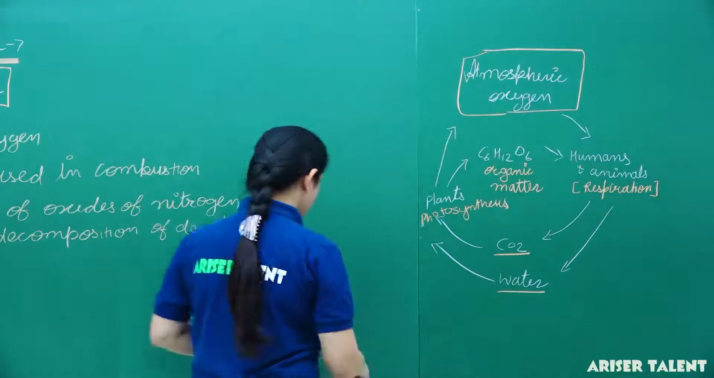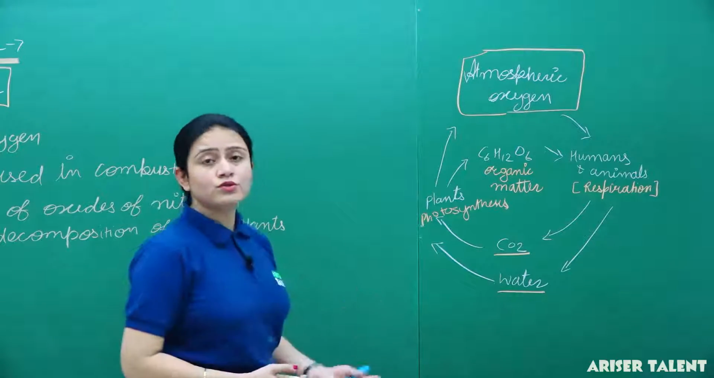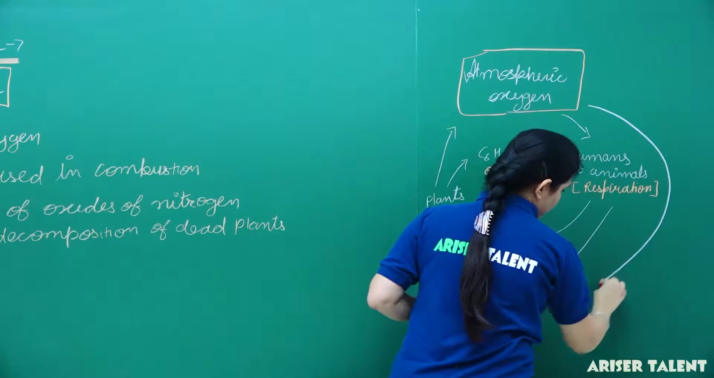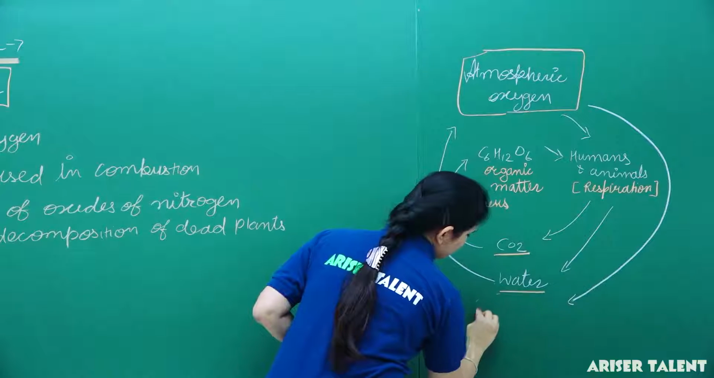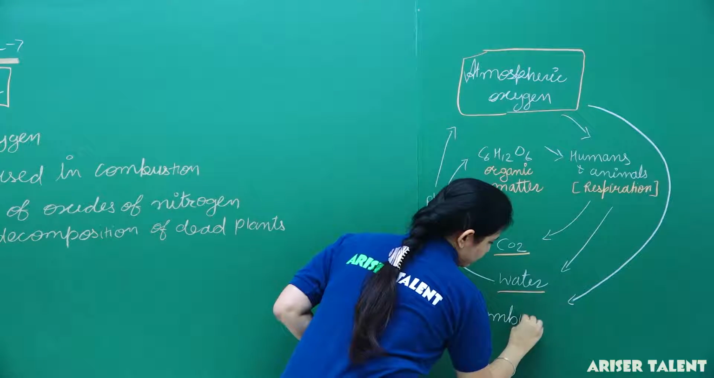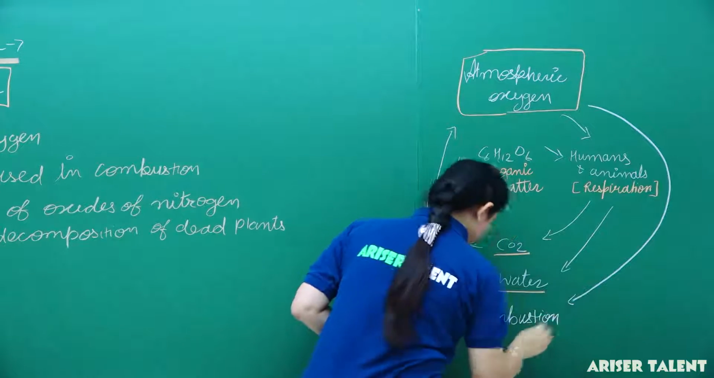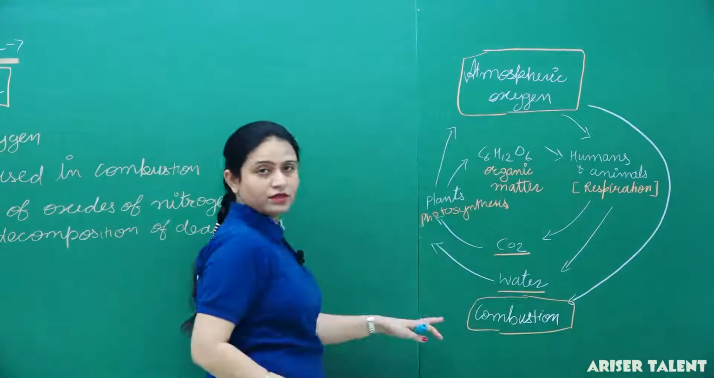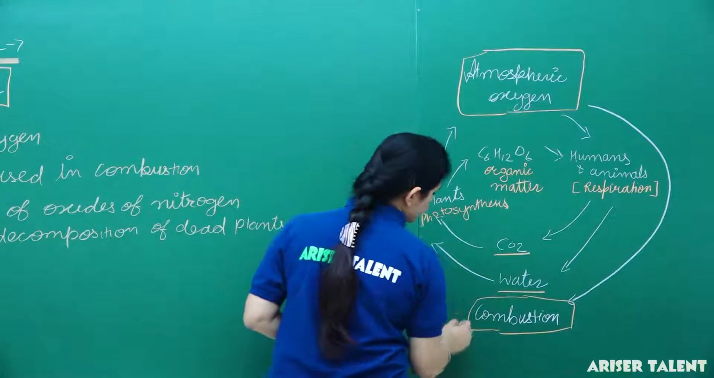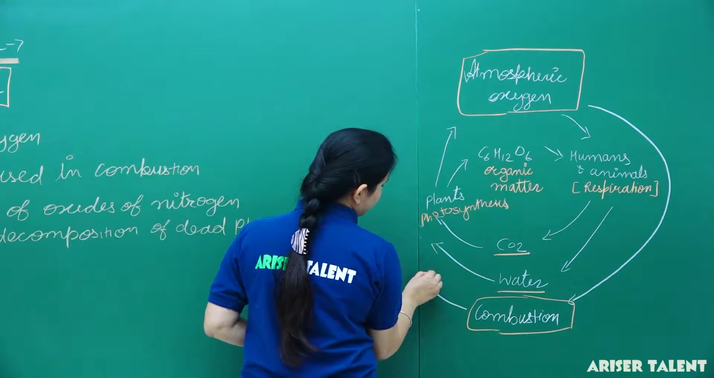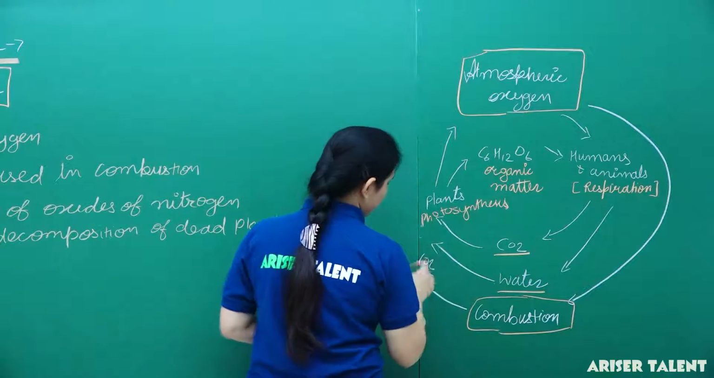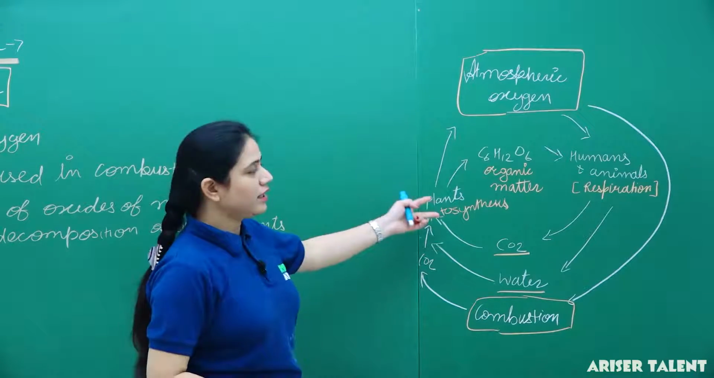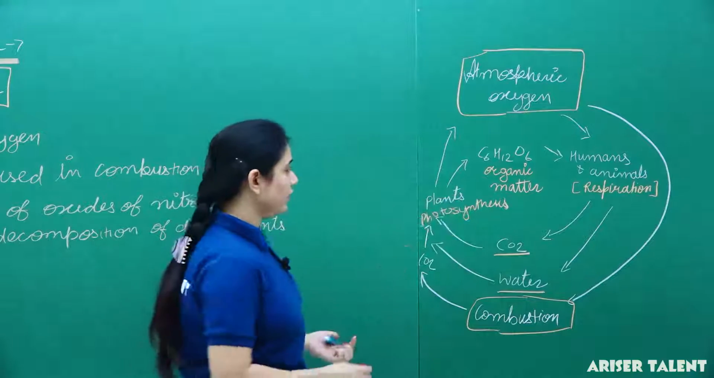Okay, beside it, as I told you, oxygen is also used in the combustion of the hydrocarbons, mainly of the hydrocarbons, okay, and by the process of combustion they release carbon dioxide, and this carbon dioxide is again taken by the plants for the process of photosynthesis, and again they release oxygen and they make glucose.